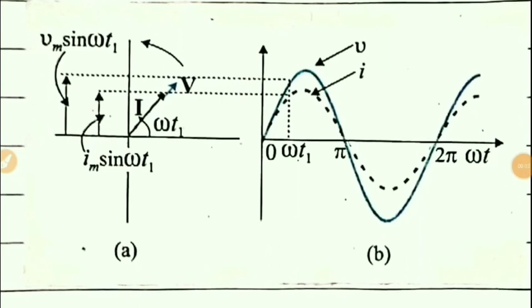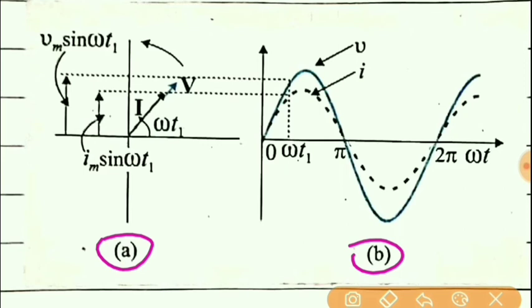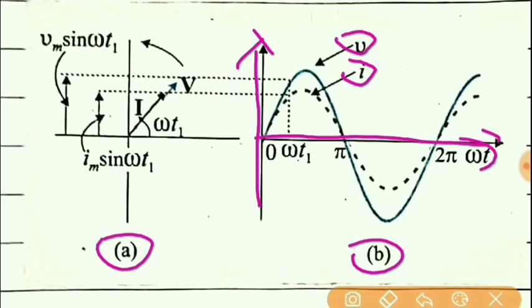Now here in these two figures, you can see the representation of I and V with respect to omega t.